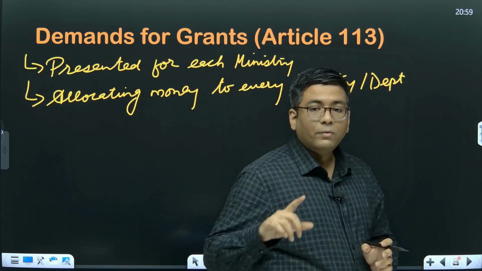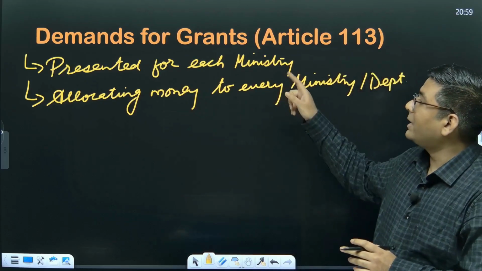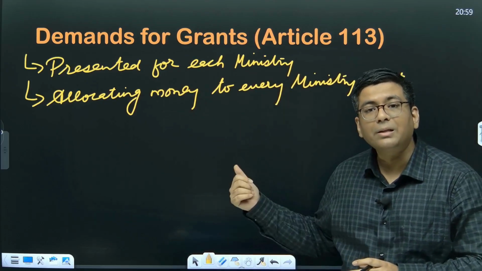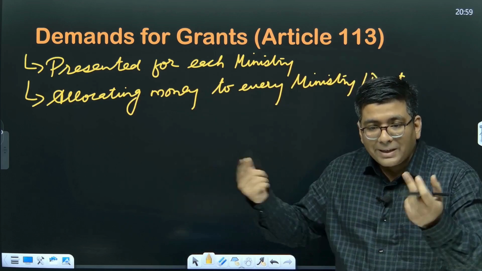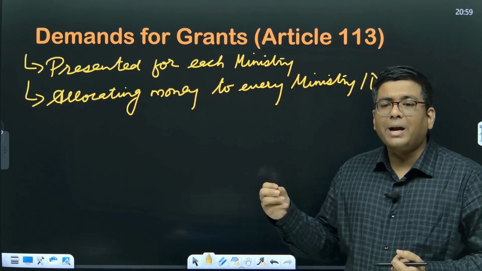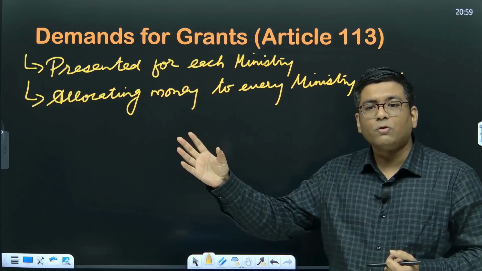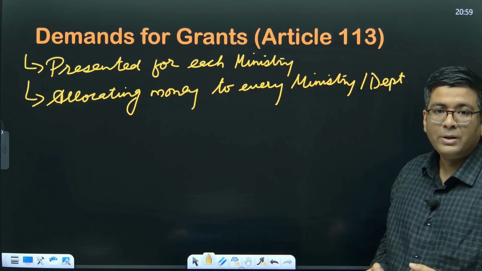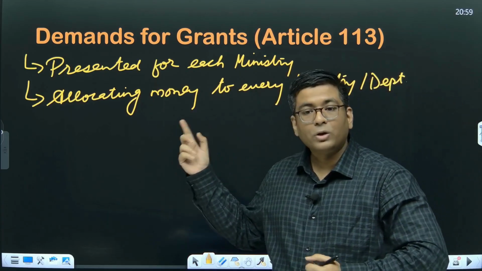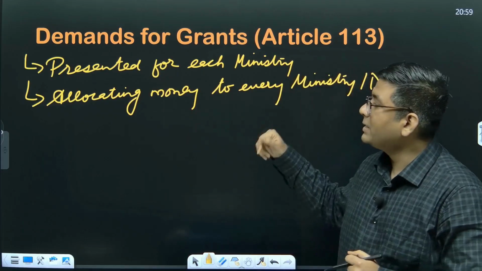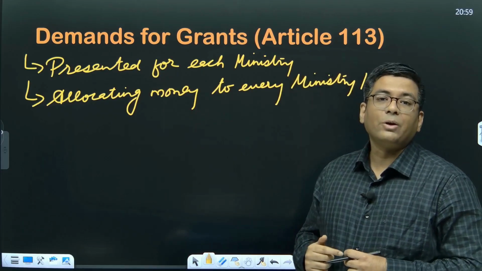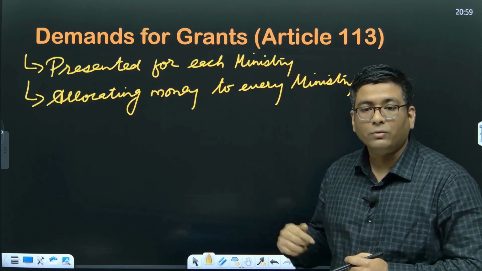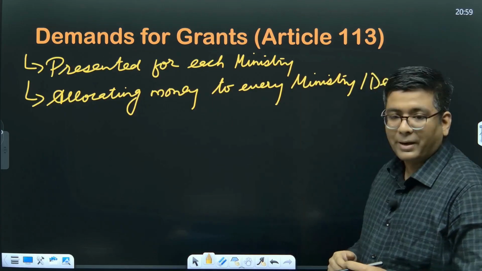Now all of these are going to be then included in the demand for grant, because grant is something which is given but it is not taken back. So grant is something like you have been granted this amount of money but you do not have the obligation to return this money back to the giver. So that is why that is called a grant. So demand for grant is basically the way in which the allocation of the monetary requirement of every ministry is presented in front of the parliament.